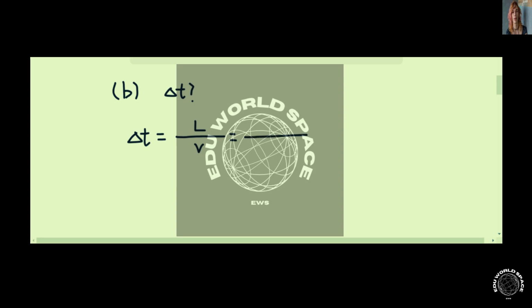Remember it's 3 kilometers, which is 3,000 meters, over 0.80 c, which is 0.80 times 3 times 10 to the power of 8 meters per second, and this will give us the time about